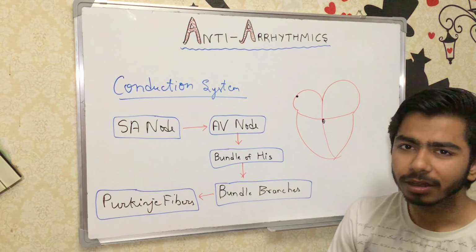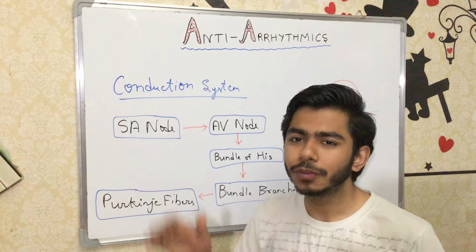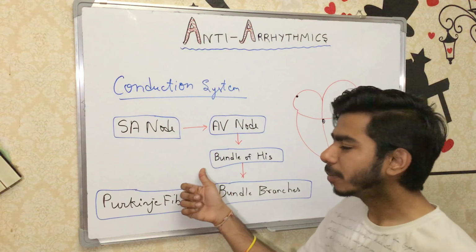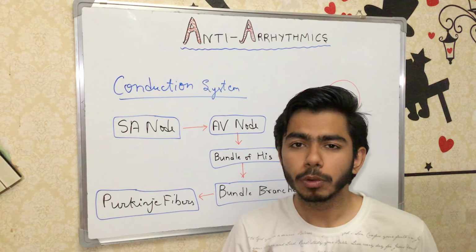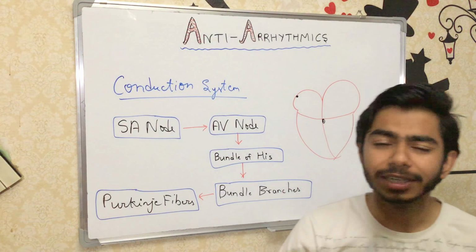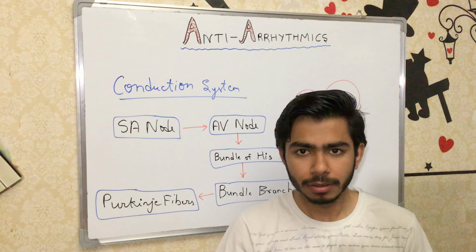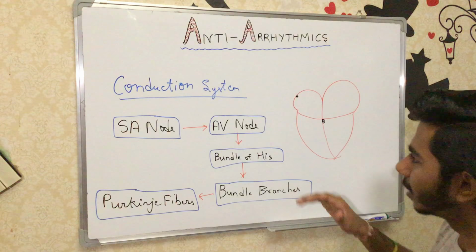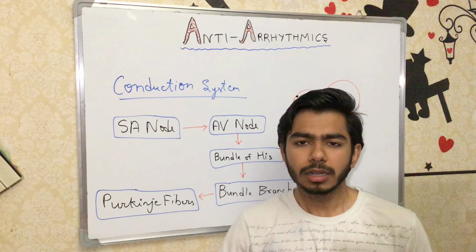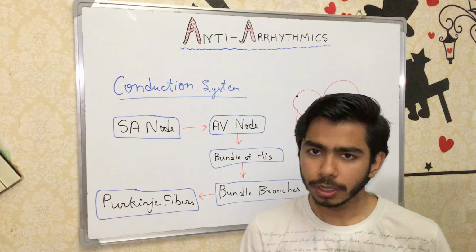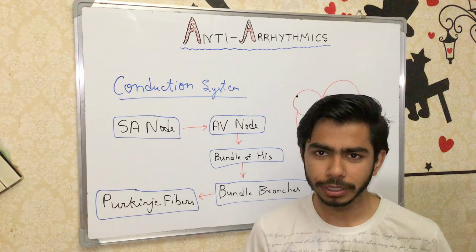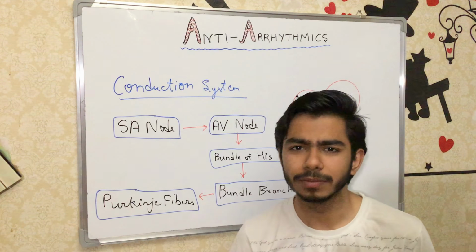So what is automaticity? In the case when the SA node is failing to fire the electrical impulses, the AV node and bundle of His have some capability to produce the electrical impulses by themselves. In that situation, we call that condition automaticity. Fine. So this is the case where we can come across automaticity, okay? And this is actually the compensatory reaction of our body towards the failing of the heart.